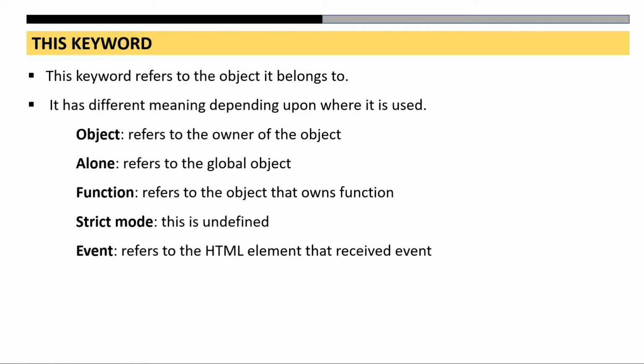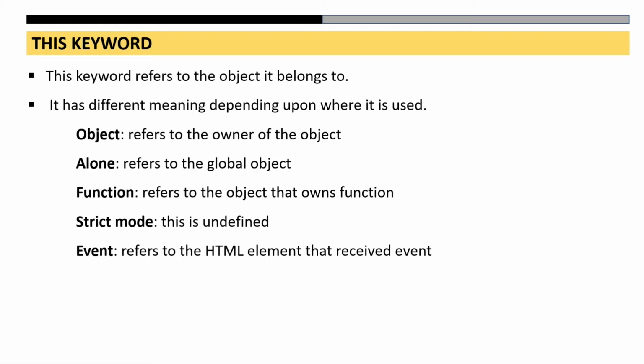So the this keyword refers to the owner it belongs to. That means it always refers to some owner, and that owner is definitely going to be some object. Now, it has a different meaning depending upon where it is used. If you're using it in an object, directly in a document, in a function, in strict mode, or in an event, it has a different result. But one thing is going to be common: it is going to refer to some object, which is nothing but some owner object always.